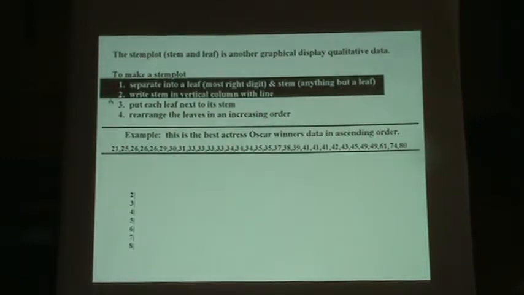So first thing, we separated it into a stem and a leaf. The stem is 20. This represents 20. This represents all the data that's 30. This represents 40s. This represents 50s, 60s, 70s, and 80s. So we have a certain amount of data that are in the 20s, quite a bit in the 30s. Then we have some in the 40s, none in the 50s, one in the 60s, one in the 70s, one in the 80s. Okay, so that's the first step, to arrange the data like this, 20, 30, 40, 50, 60, 70, 80.